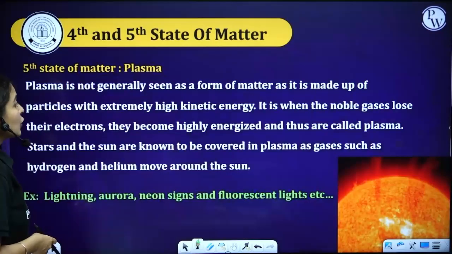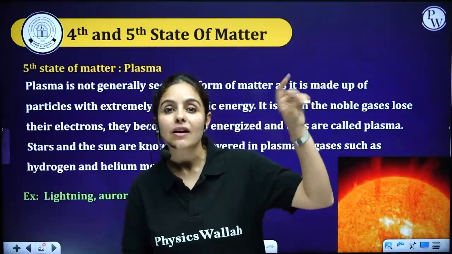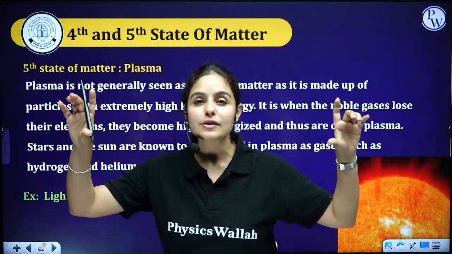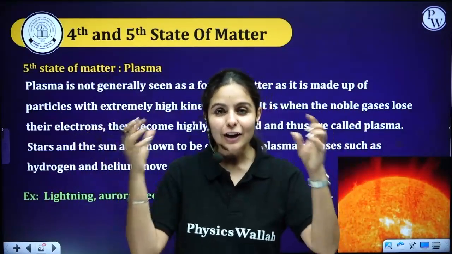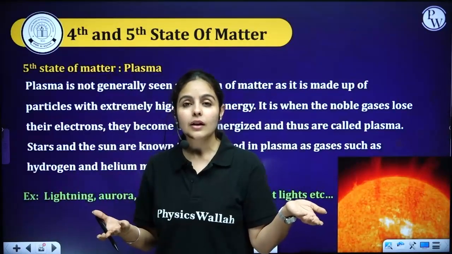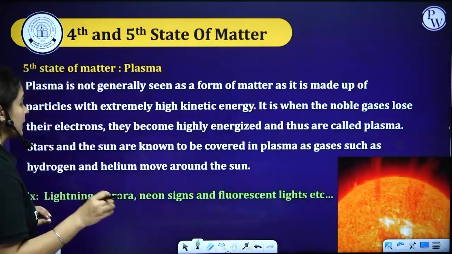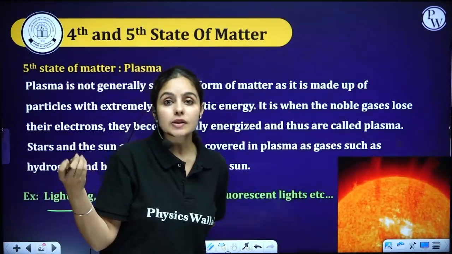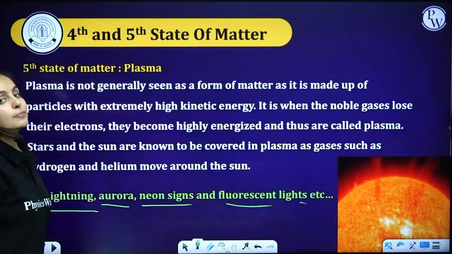Okay, moving on to your fifth state of matter, which is plasma. Plasma is present in stars, it's present in the sun. Not only that, you might have seen those neon lights in front of restaurants, where it says good food, good mood. Have you seen those neon lights in movies also? They put them outside bars and all. Those neon lights also have plasma in them. Lightning, aurora, which you might have heard about in Finland or northern regions, aurora, neon signs, fluorescent lights all have plasma in them.